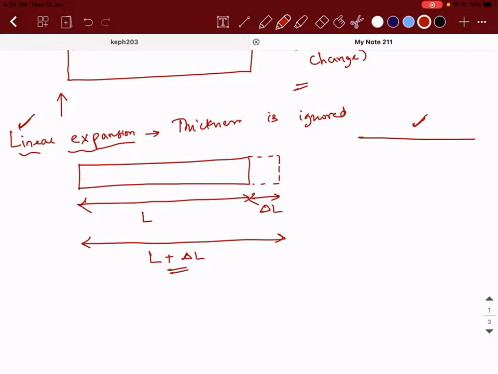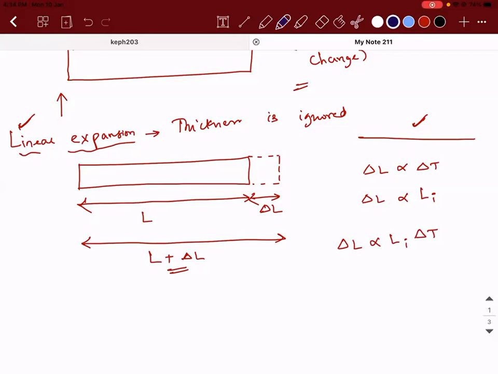So I made a mistake, guys. I'm sorry. It is observed that the change in length is directly proportional to the increase or decrease in temperature, and the change in length is proportional to the initial length. So these are the two important observations, the two empirical relations. When I combine both, delta L will be directly proportional to Li into delta T.